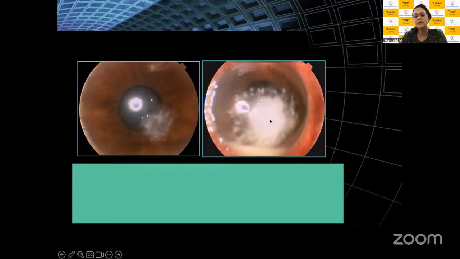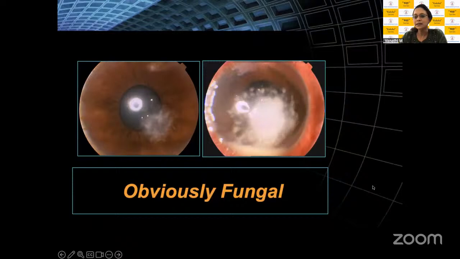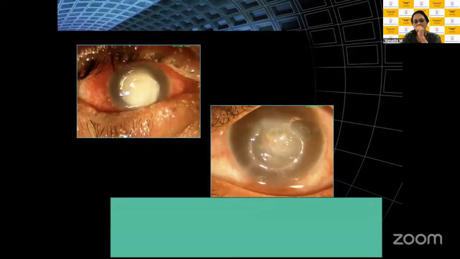And this is the stage when they start coming to you because they can see a large infiltration, and you can see it's a dry looking ulcer. It's a central ulceration. There's a dense stromal infiltrate which seems to be involving up to the posterior stroma, but without a slit, you cannot comment on that. You're having a lot of satellite lesions which are sitting here, and this seems to be a fixed hypopyon as well. So again, you're having more fungal looks in these ulcers. So this is how you have a variety of ulcers which look like fungal. Again, some of these are pictures where we have had culture positivity here. So that's why I'm confidently telling you what is different in this ulcer, Sahil.